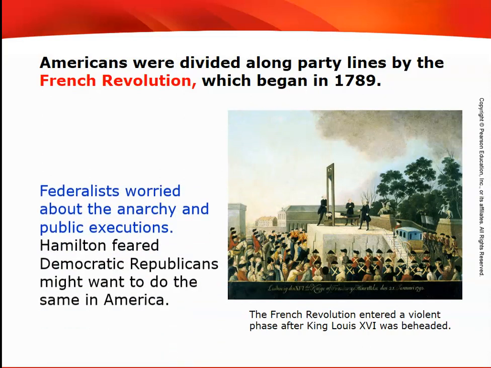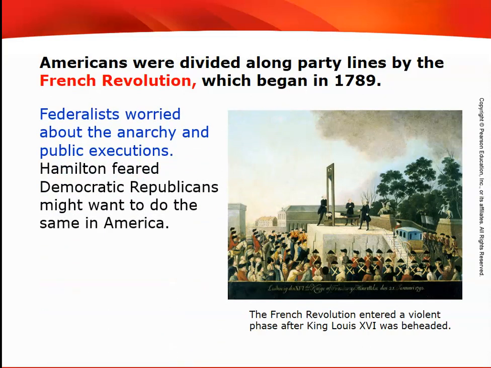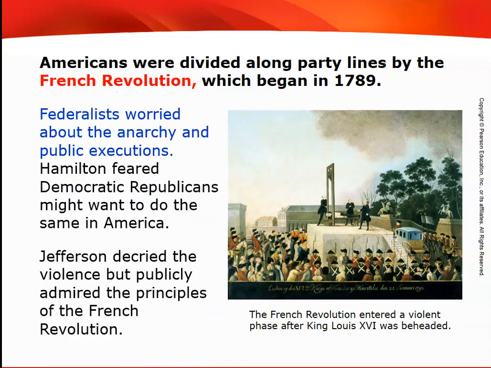Americans were divided along party lines by the French Revolution, which began in 1789. This is a difficult time. It's a difficult time to deal with France because do you ever really know which government you're dealing with? Before 1789, you dealt with a king. The United States dealt with King Louis XVI. After 1789, the government is very different, and you never know who you're dealing with and what their policies are.